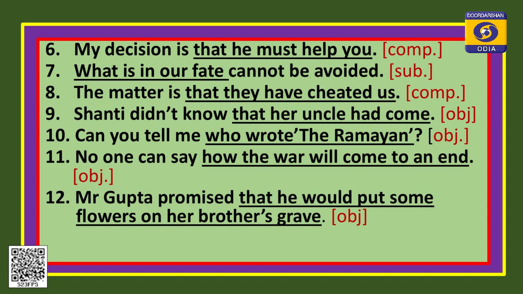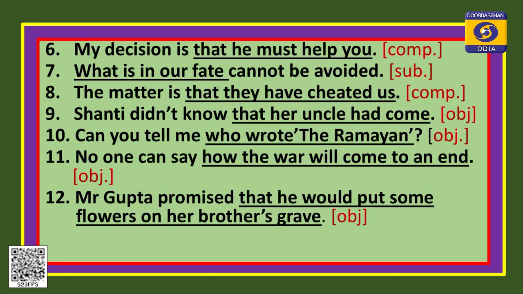Can you tell me, again tell is a verb that needs two objects, me and something. So, tell me who wrote the Ramayana. So, two objects and who wrote the Ramayana is the object, here the noun clause functions like an object. No one can say how the war will end. So, can say requires an object, right. Mr. Gupta promised that he would put some flowers on her brother's grave. Again promised what? Promised something, promised it, that is why the noun clause here is the object of the verb.